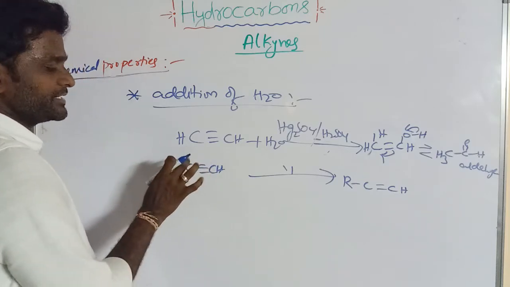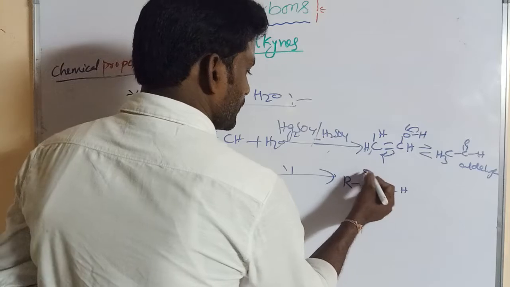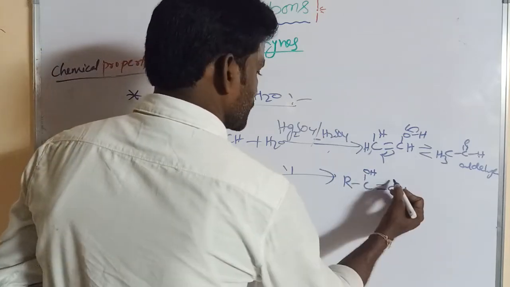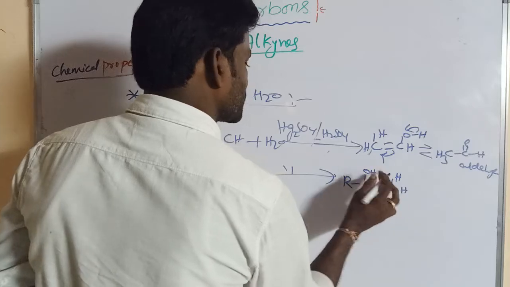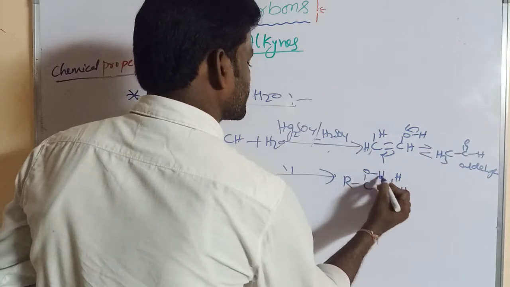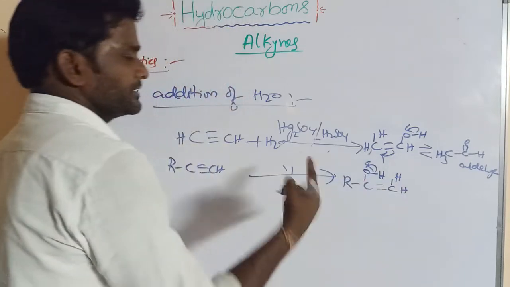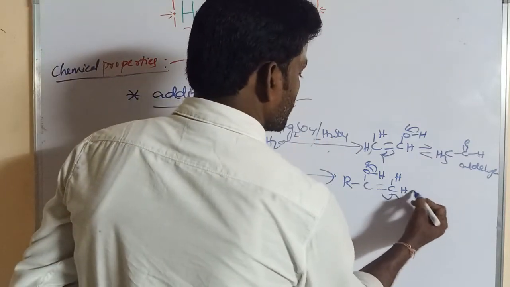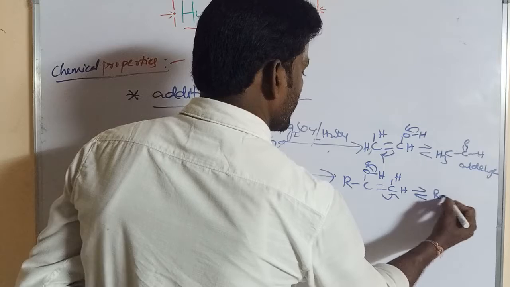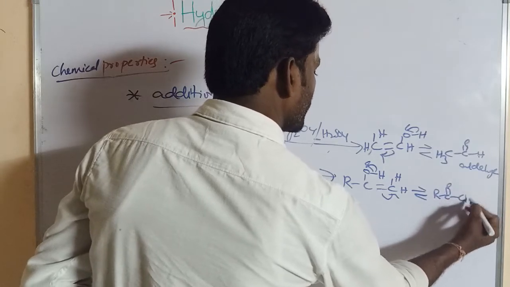So the OH is added to this carbon according to Markovnikov's rule. This undergoes keto-enol tautomerism. Finally we get a ketone.